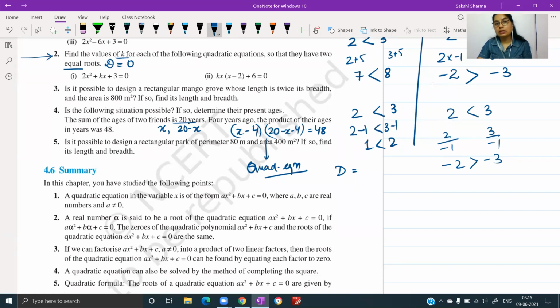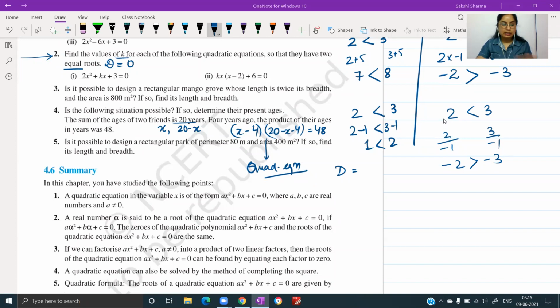अगर आपका question सिर्फ इतना होता, just this, if the situation is possible, you would have done till there. Calculate the discriminant. If it is greater than or equal to 0, you would write down that yes, this given situation is possible. Otherwise, you will say no. Here, they are also asking you to determine the ages if such a situation is possible. So, if you look at the discriminant and it indicates कि हाँ आगे solution निकल सकता है, फिर हम solve